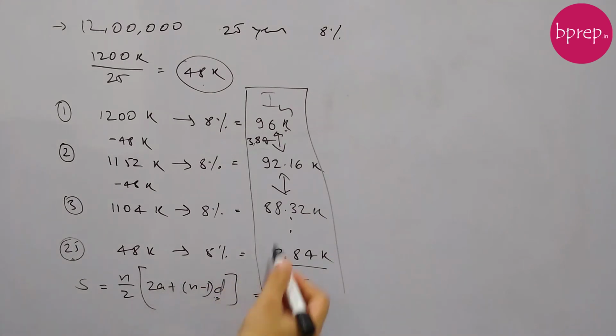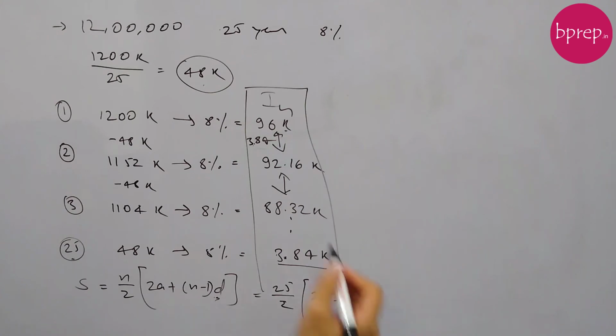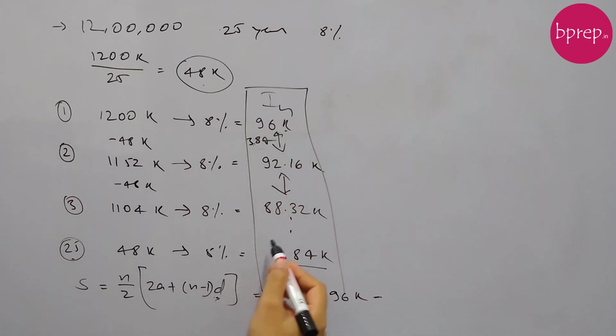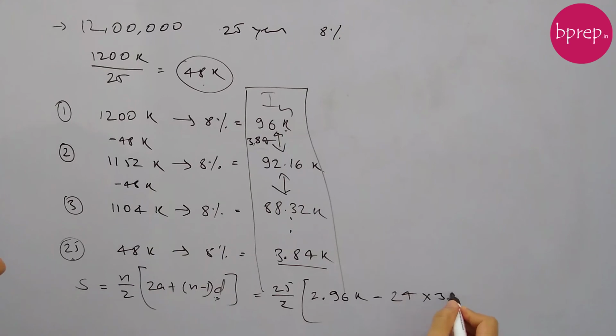I'll stick to the first way. So 2 into a, I'll take 96k, and because I have taken 96k as the first term, my common difference will be negative 3.84k, and n minus 1 is 24, so this is 24 into 3.84k. This will be my sum of the AP series.